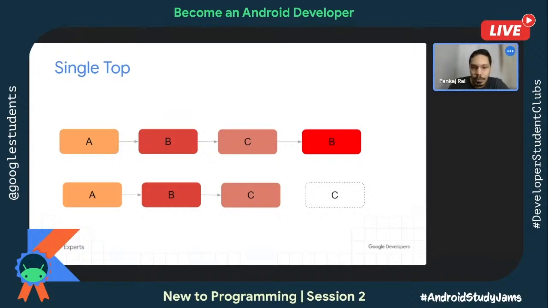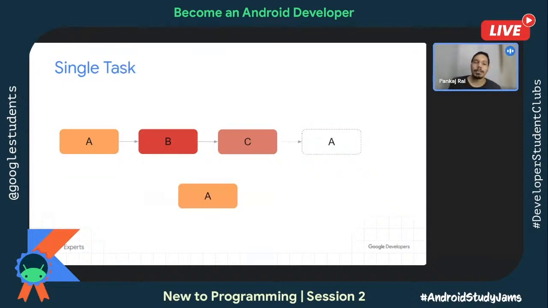So to avoid this, we have a single top launch mode, which says that if the home screen has already been visible, and you got a notification that says whenever the user clicks on it, launch the home screen, but as the user is already on the home screen, then it will ignore that call. It will not launch the home screen once again. So the same thing is happening here too. From the activity C, if on a button click or on certain action, I try to launch activity C once again, then it will not allow this as the mode is single top.